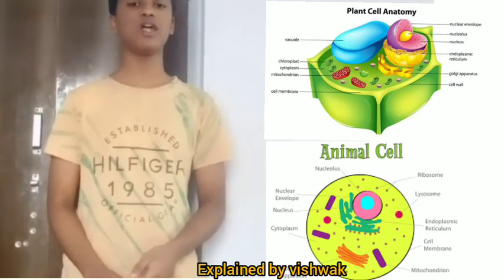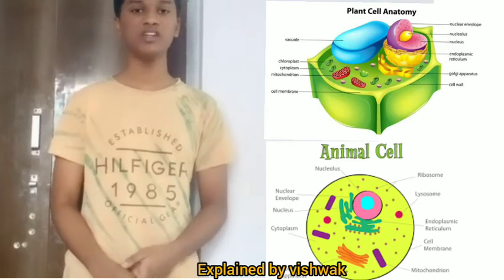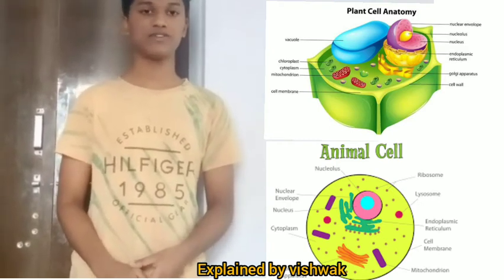And the cell was discovered by Robert Hooke. Anthony van Leeuwenhoek first discovered the microscope.